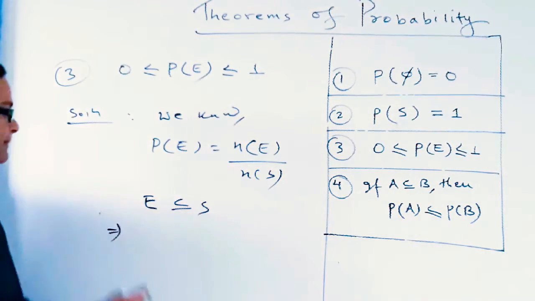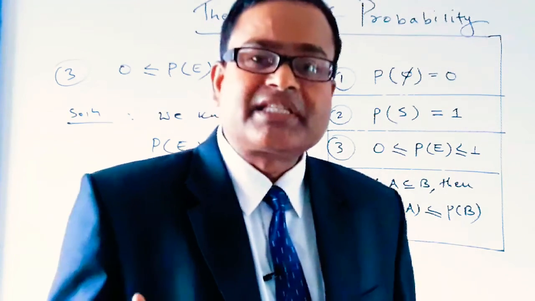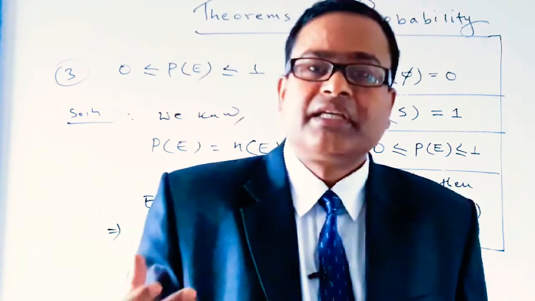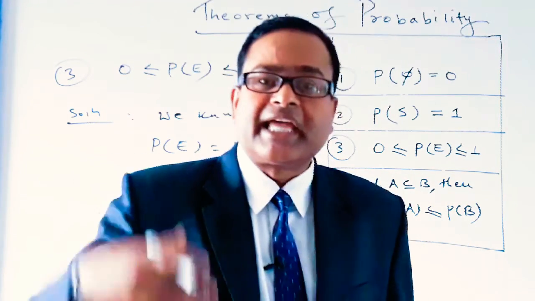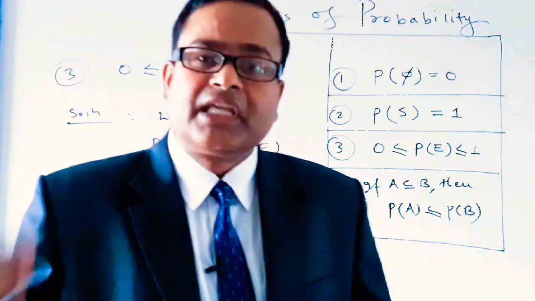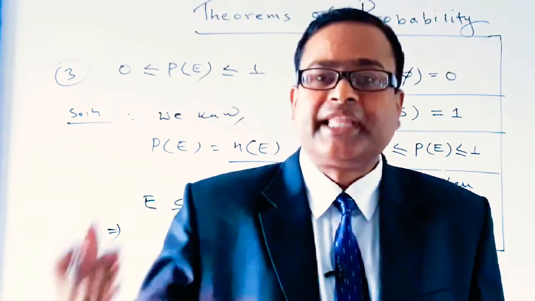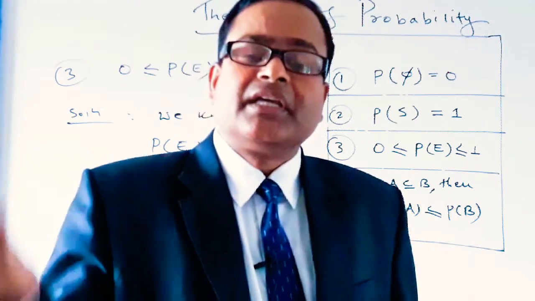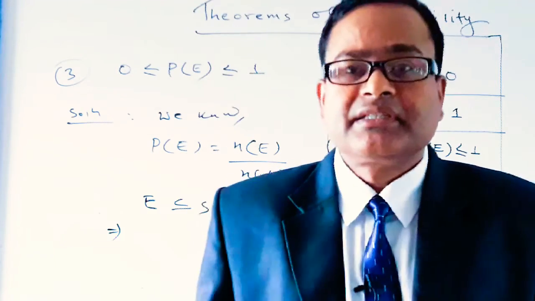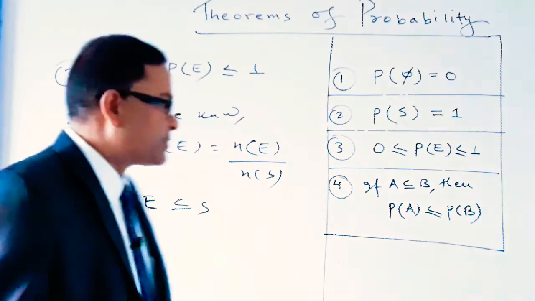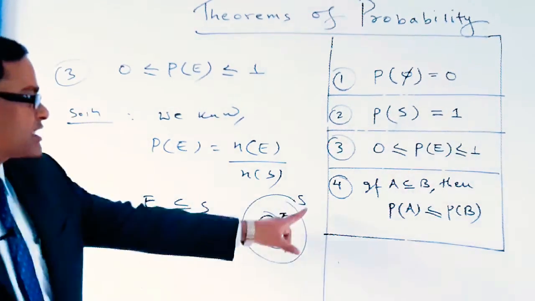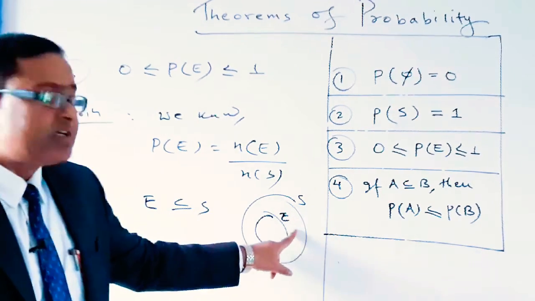This implies that if the event is a subset of the sample space, then the number of elements in the event cannot be less than 0 and it cannot be greater than the number of elements in the sample space, because the sample space contains the event.